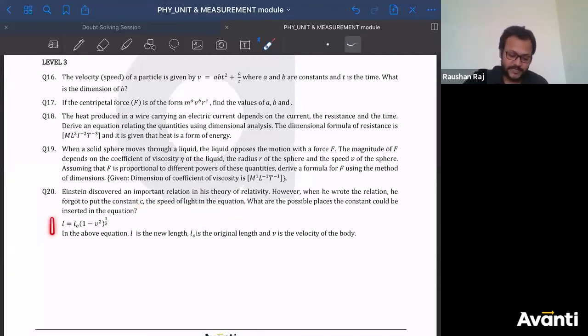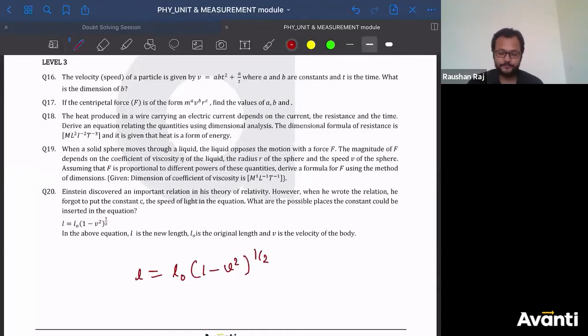So this is the equation that he has given, but he forgot to put the value of c here. What are the possible places the constant c could be inserted in the equation? So here, where should I insert c? I'm having L is equal to L naught into 1 minus v squared to the power half.